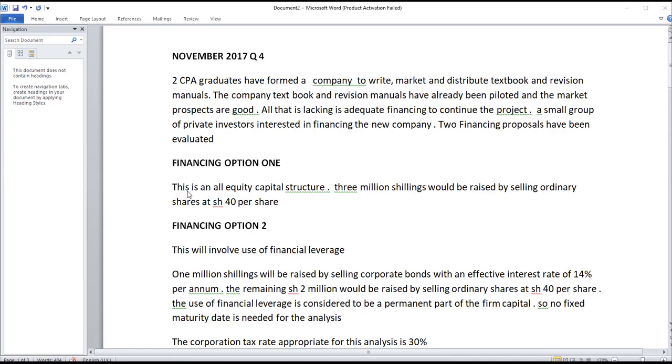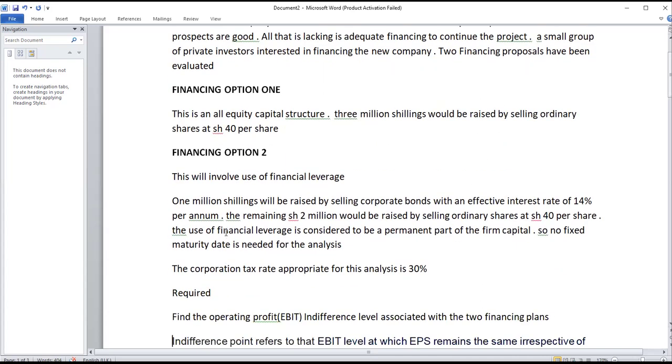Financing option 1. This is an all-equity capital structure. 3 million will be raised by selling ordinary shares at 40 per share. The price per share is 40. Option 2 will involve use of financial leverage. 1 million shilling will be raised by selling corporate bonds with an effective interest rate of 14% per annum. The remaining 2 million will be raised by selling ordinary shares at 40 per share.